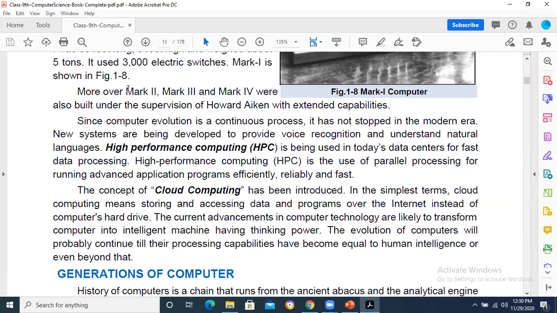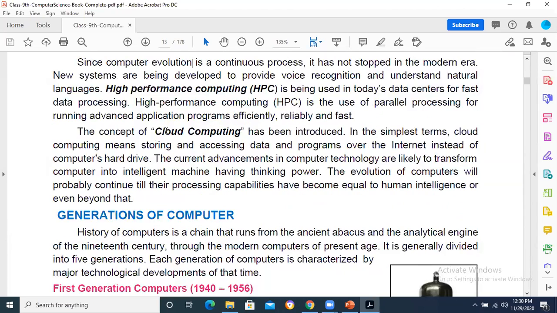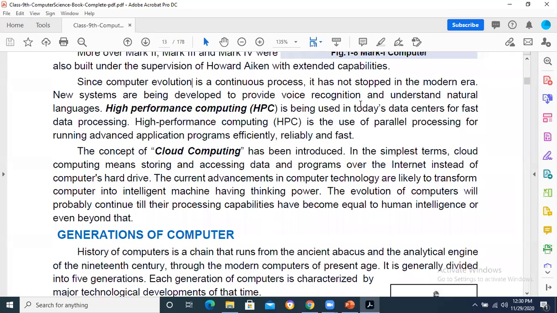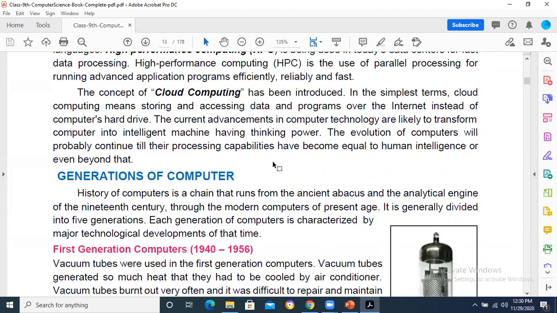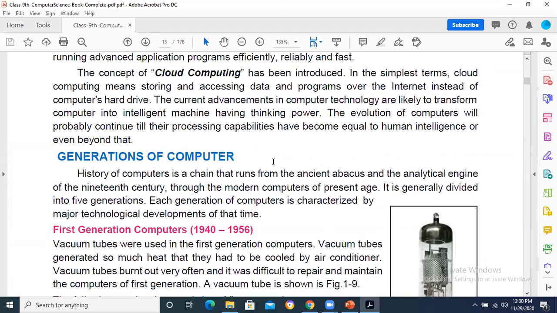Moreover, advanced editions then came. Mark 2, Mark 3, Mark 4 were also built with some amendments, with some extensions. Since computer evolution is a continuous process, it has not stopped. Even today you can see day to day advancements in computing technology.